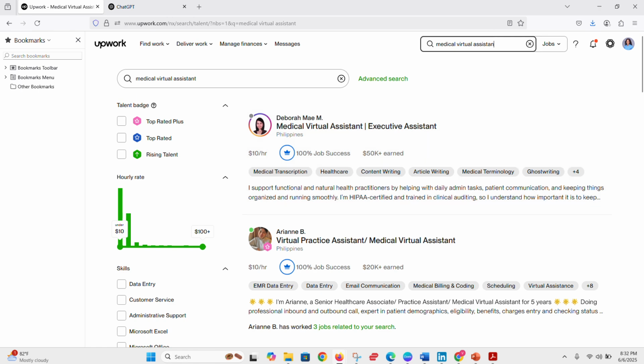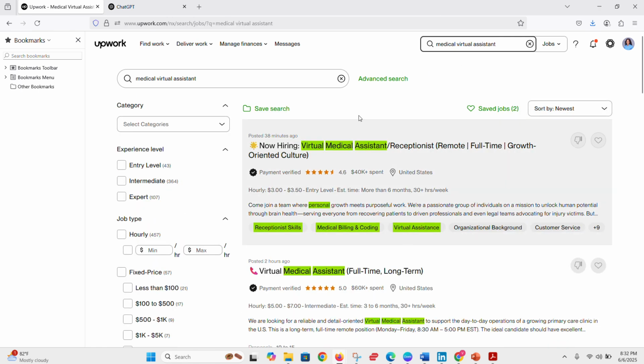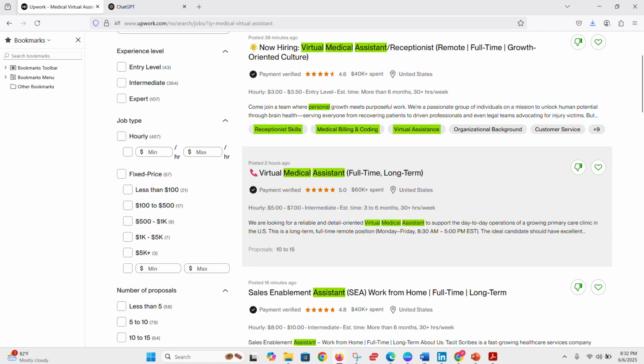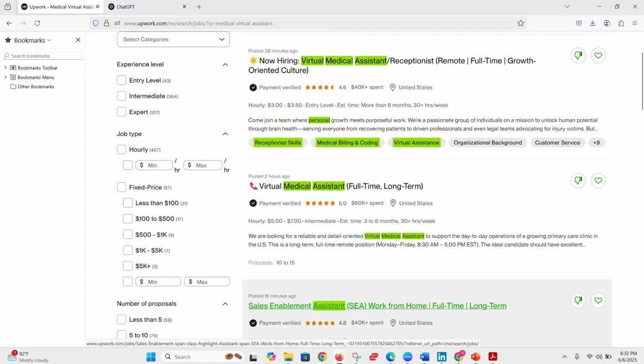Right? And then do the same thing. And this is not just for medical virtual assistants, this is also for whatever role that you're doing, as long as you want to work on Upwork and get connections, so invitations to apply. So I'll do the same thing for jobs, and then I'll click on jobs, look for receptionist, medical billing, and virtual assistants. You can see now hiring, right?